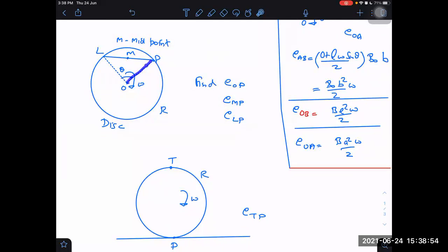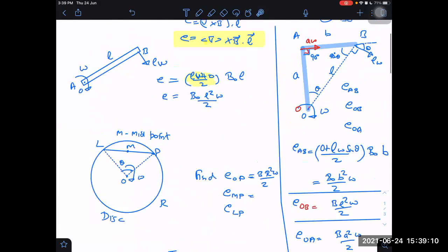If I have to say O to P, let us say radius is R, then it is just B into R square omega by 2. What about M to P? I think M to P also we can obtain in the same way as we obtained for A to B. I can imagine as if this is the shape of a rod here. O to M is different and M to P is different. What is M to P? Let us say the M to P distance. What will that distance be? That will be R cos theta by R sin theta by 2.